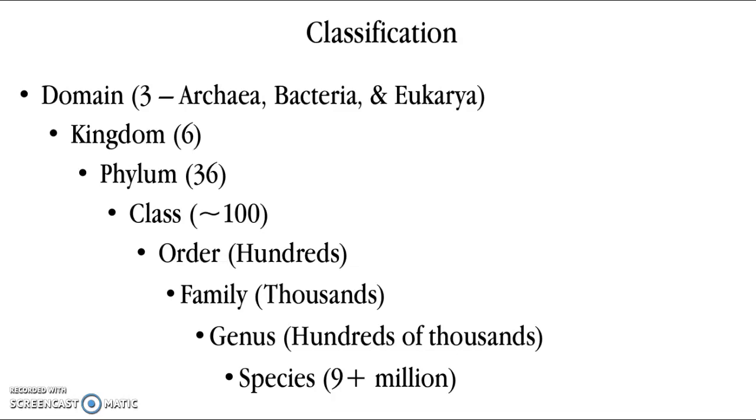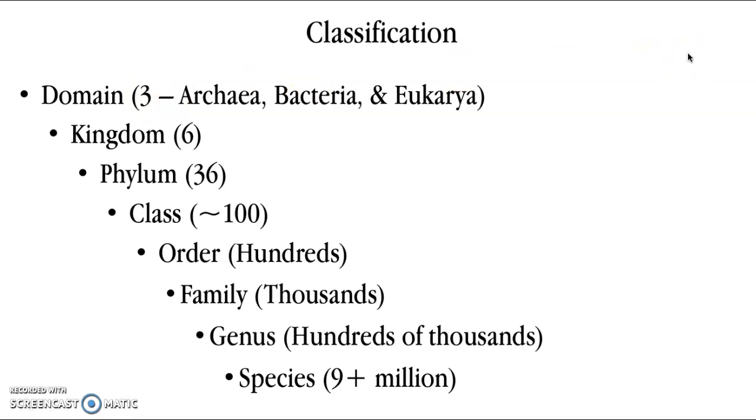So to explain that, there are only three domains, either archaea, bacteria, or eukarya. Notice that last one, that term eukarya is related to the term eukaryotic. So these are going to be organisms that are made up of eukaryotic cells. So here we take all of our plants, all of our animals, all living organisms found on our earth, and we've only put them into three separate categories. So you can tell that those categories are pretty inclusive.